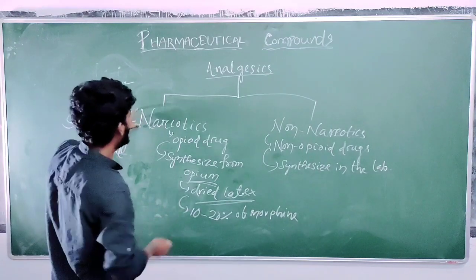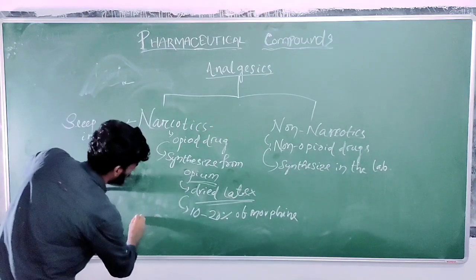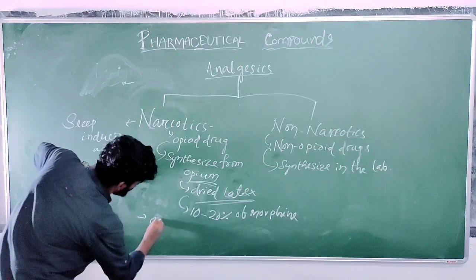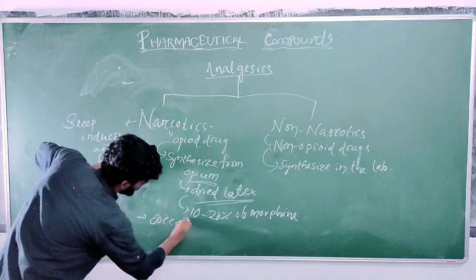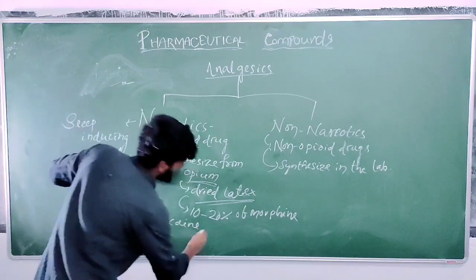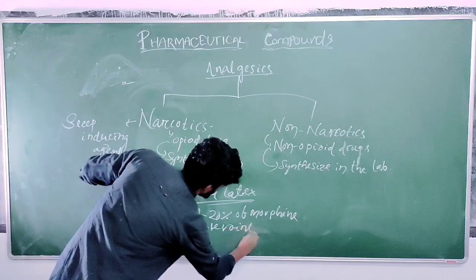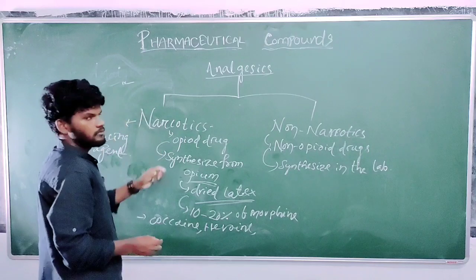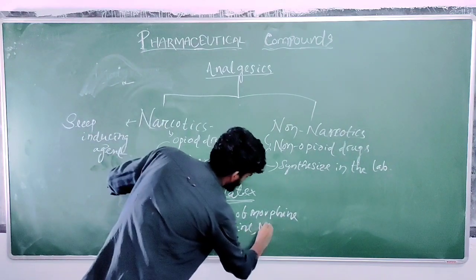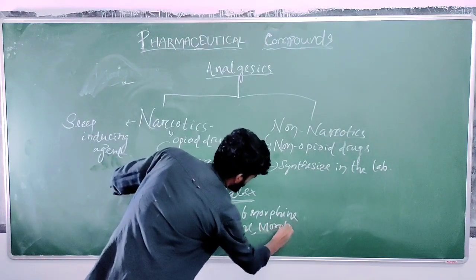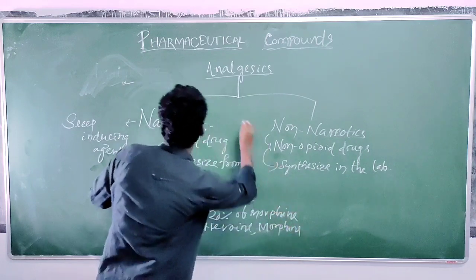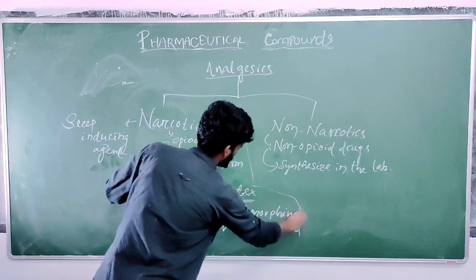Other examples of narcotic drugs are cocaine, heroin, and morphine. So these are all narcotic drugs.